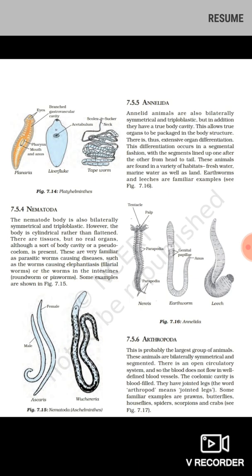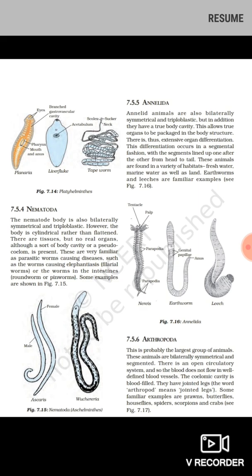I will try to make one video and show you these organisms live. Then we will make the connections between what we are studying theoretically in this class and what we actually see in the natural environment. I will make one video and we will understand with the live animals.